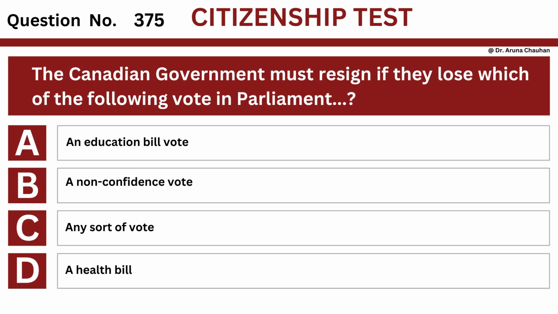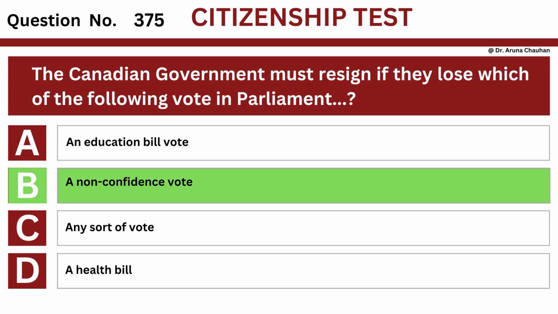Question number 375. Question: the Canadian government must resign if they lose which of the following votes in Parliament? Option A, an education bill vote. Option B, a non-confidence vote. Option C, any sort of vote. Option D, a health bill. The answer is option B, a non-confidence vote.